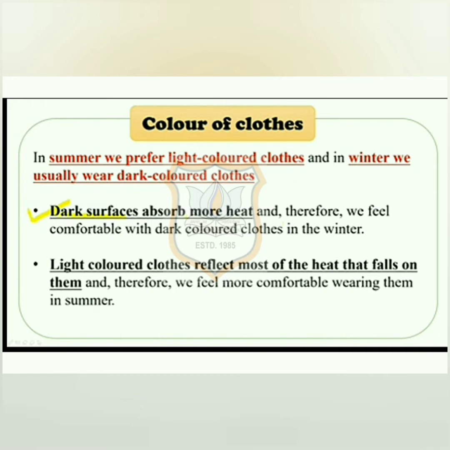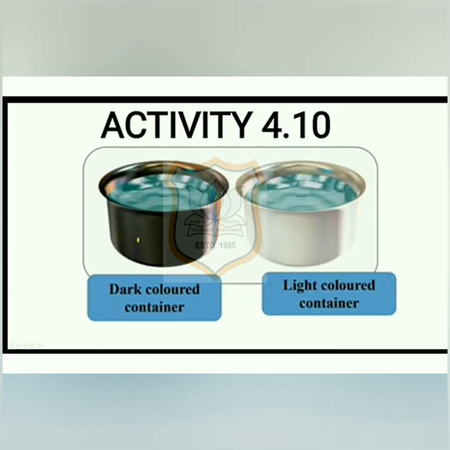Dark surfaces absorb more heat and therefore we feel comfortable with dark colored clothes in the winter, and light colored clothes reflect most of the heat that falls on them and therefore we feel more comfortable wearing them in summer. So students, why do we wear light colored clothes in summer and dark colored clothes in winter?